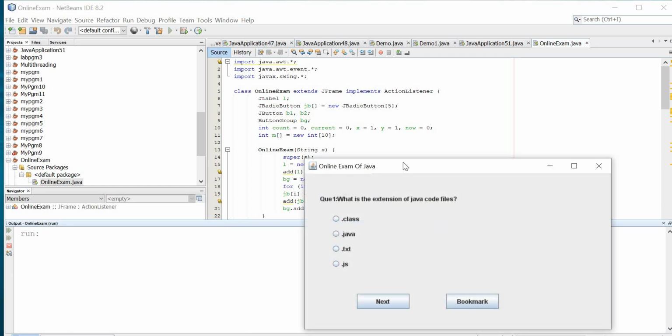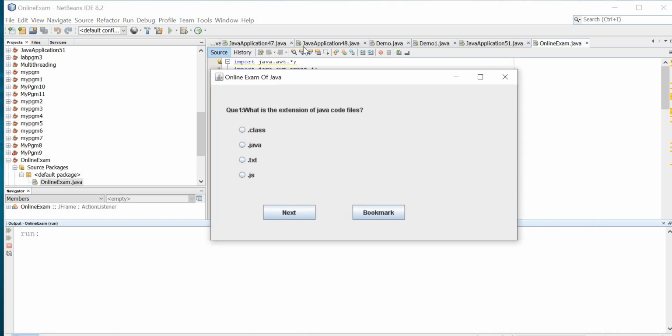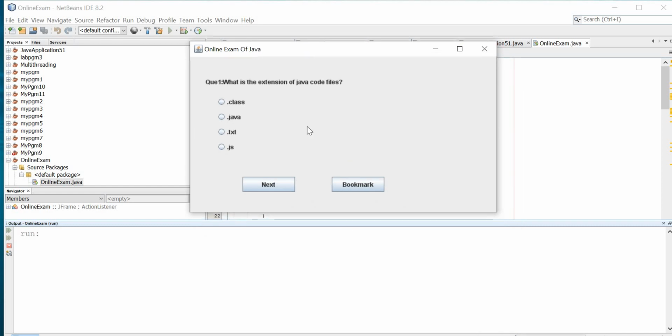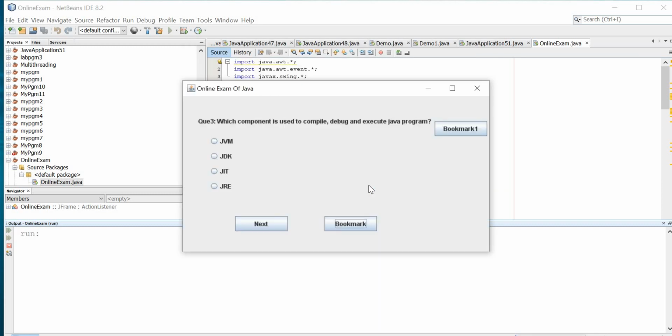So as I said, there are some questions, 10 questions. The first question is, what is the extension of Java code files? The answer is .java. You can give your own questions when you are going to submit, some 10 to 20 or 15, however many you want. Next, which of the following is not OOPS concept in Java? Inheritance, encapsulation, polymorphism, compilation. I will give the answer after that.